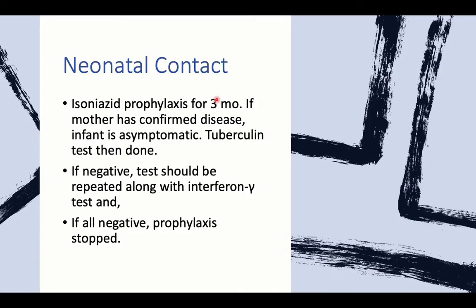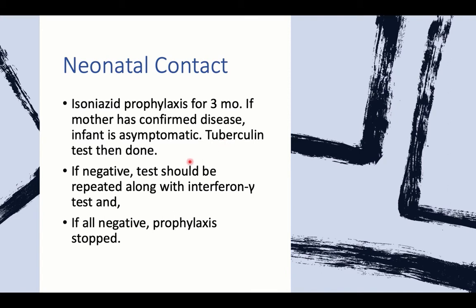When a newborn is exposed to his mother with open pulmonary TB, he should start isoniazid prophylaxis, whatever the clinical setting, for 3 months if the mother has a confirmed disease. If the infant is asymptomatic and not showing any manifestations of tuberculous disease, give 3 months of isoniazid, after which a tuberculin test should be done.